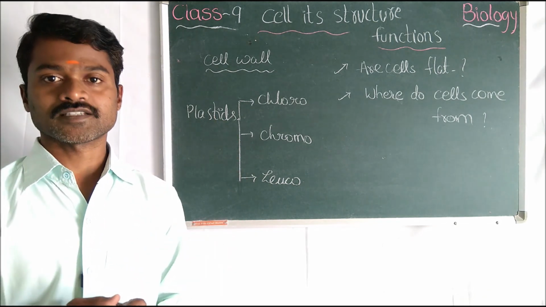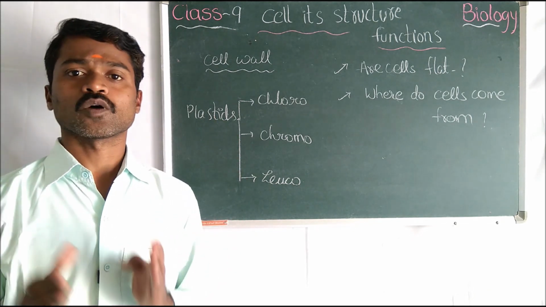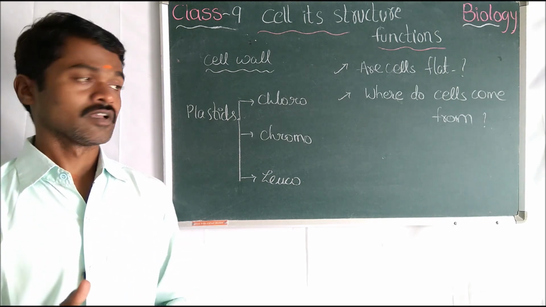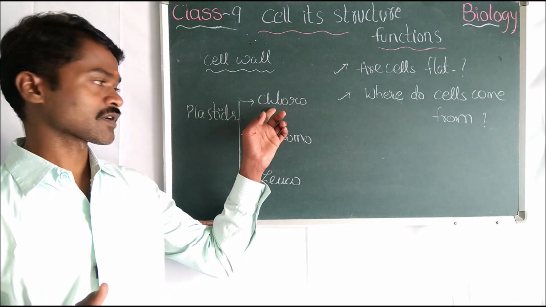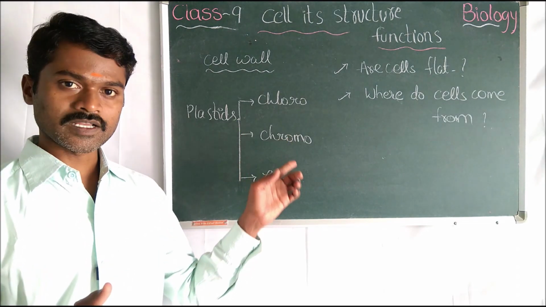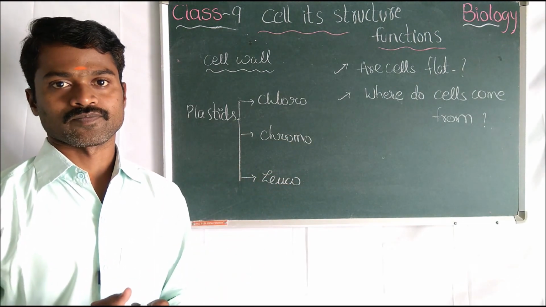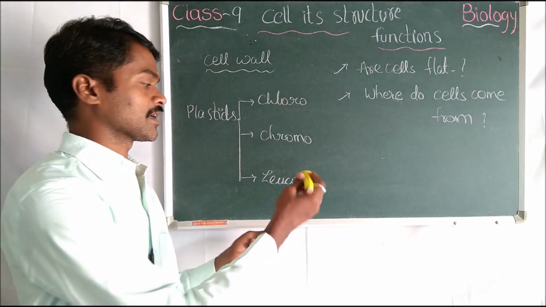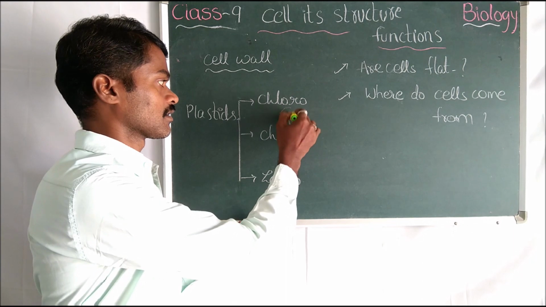Now come to the plastids. These plastids are present only in plants, absent in animals. Plastids are of 3 types: chloroplast, chromoplast, and leucoplast. Now what do they mean? Chloro means green color.